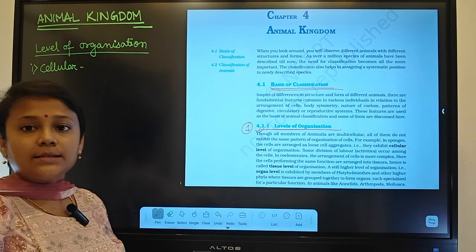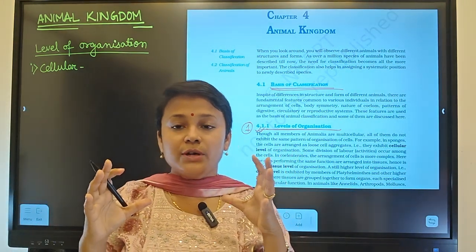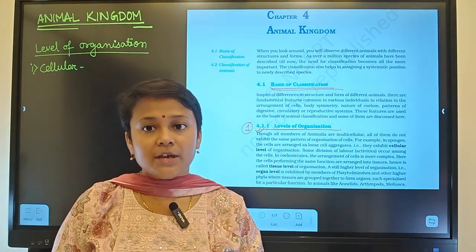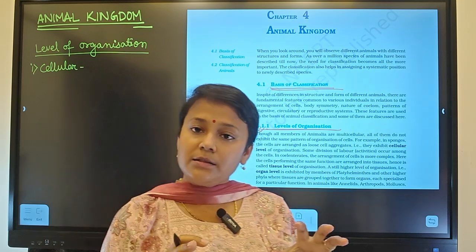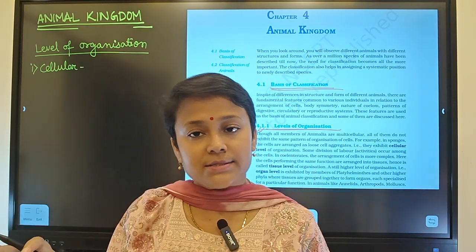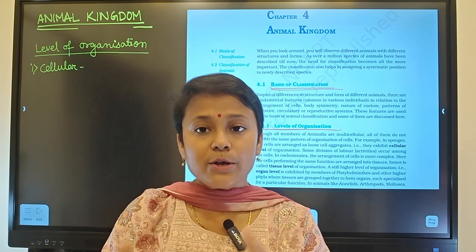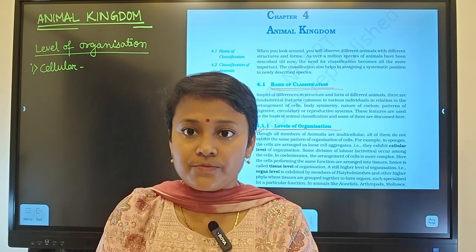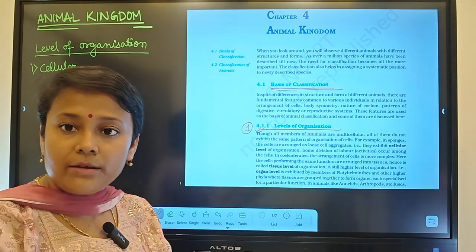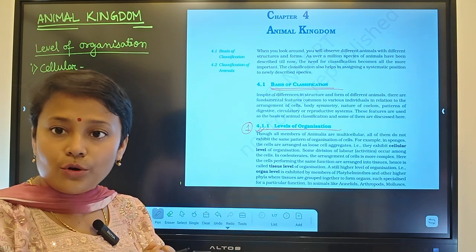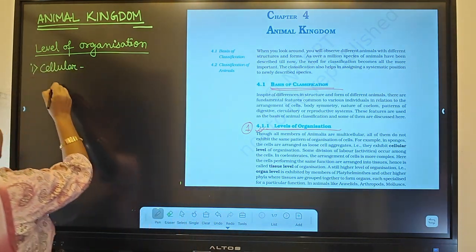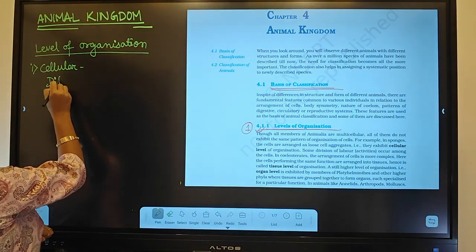Cellular means the body is composed of different types of cells, and these different types of cells will have different functions, but they will not serve a common function like tissues. So division of labor is present in cellular organization. Okay, so different cells